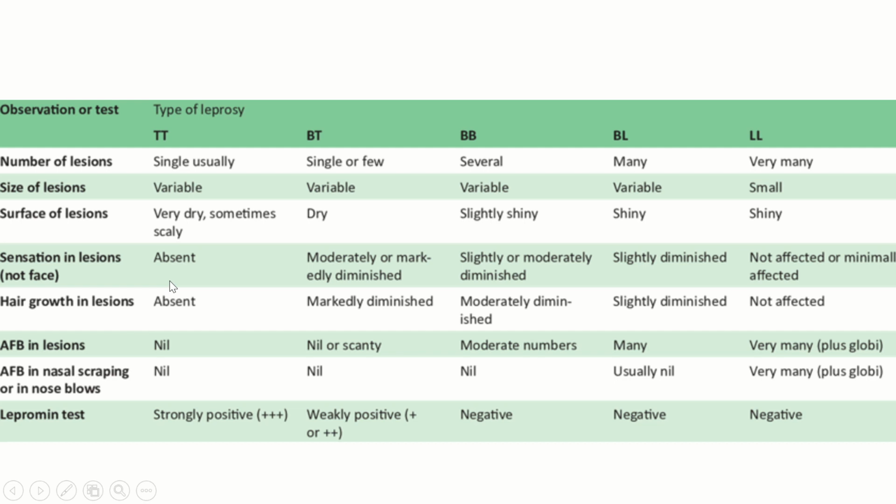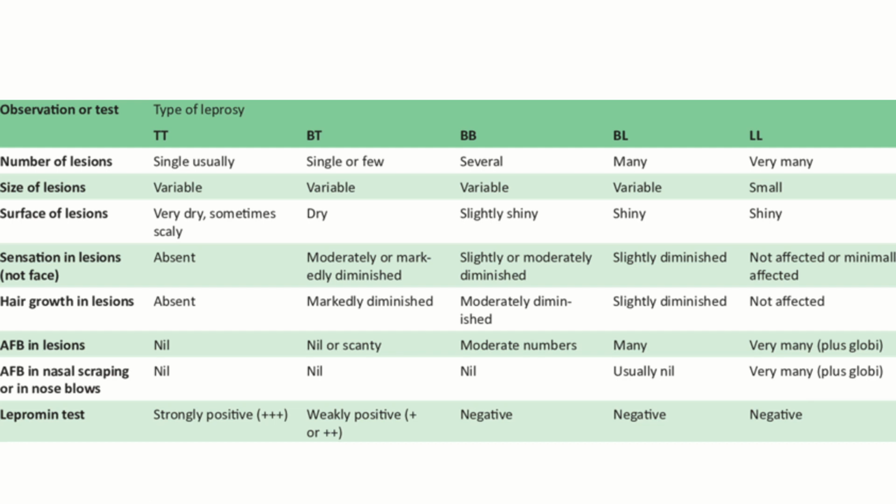Sensation in the lesion: whatever lesion is there, there won't be any sensation in that lesion, while it won't be affected in lepromatous. Hair growth in the lesion will be absent, there won't be any hair in the area where the lesion is present. In lepromatous leprosy, it won't be affected. AFB usually we won't be able to detect in tuberculoid leprosy, while in lepromatous you can see globi, which are nothing but clusters. So I'll show you the picture. There will be clusters of these bacilli within the macrophages.